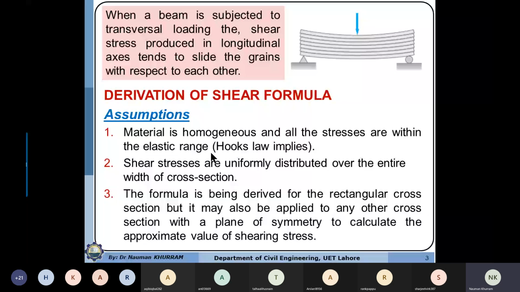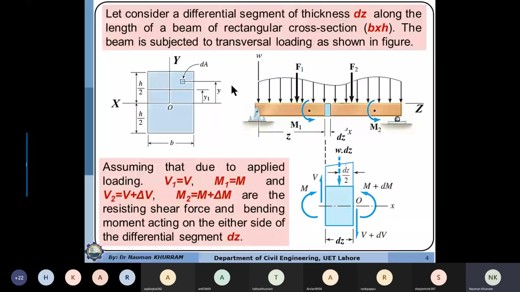So in the derivation, just simply assume that we have a beam which is subjected to any arbitrary loading, maybe a variable UDL, maybe at the same time subjected to bending moment and forces F1, F2, or simply you can consider a beam which is subjected to a UDL.